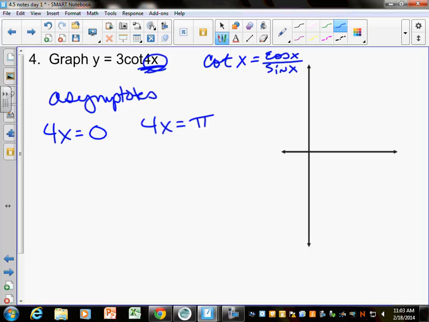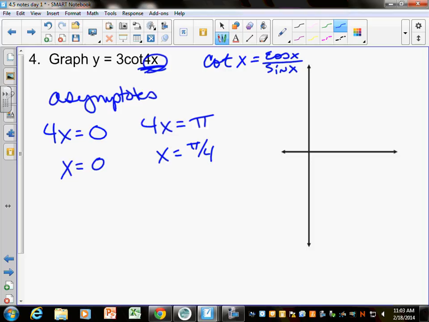You're good? Okay. So if I solve this, I get x equals 0 and x equals pi fourths. And pretty much, unless there's some crazy shift going on, cotangent's asymptotes are at 0 and whatever the next one is. So that's how, on the matching ones, I always match up which one's cosine or cotangent to begin with, because the asymptote's at 0.